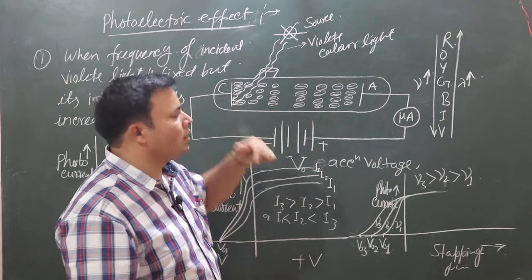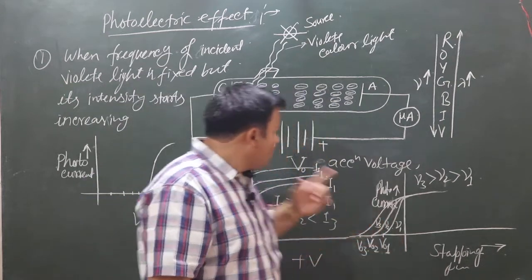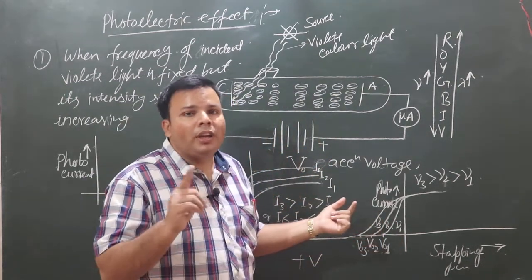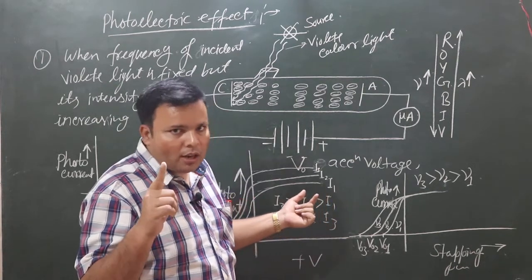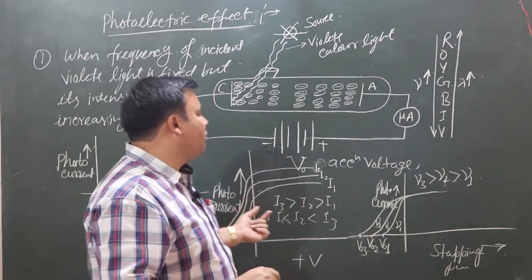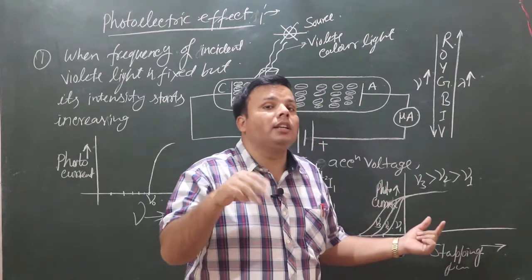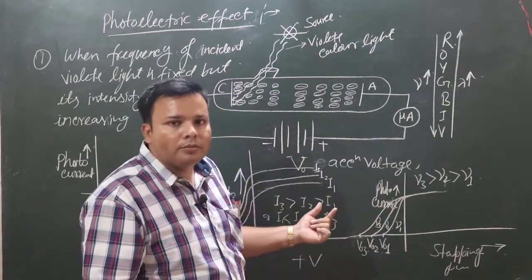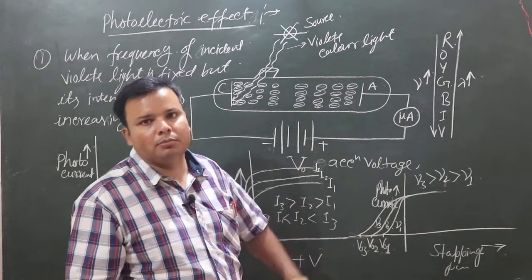With the help of intensity we cannot increase the kinetic energy of photoelectrons, but with the help of frequency we can. Okay, this is the basic difference between them.